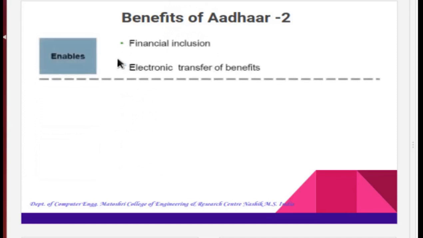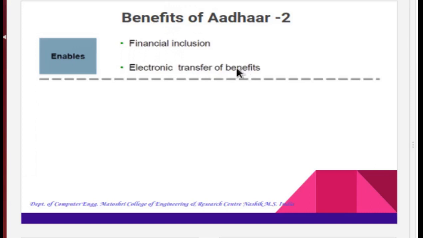Before we start learning these benefits, one must know that Aadhaar is a universal number, and banking agencies and financial services can contact the central unique identification database from anywhere in the country to authenticate a beneficiary identity by availing the central authentication service. The first is enabling financial inclusion, electronic transfer of benefit.